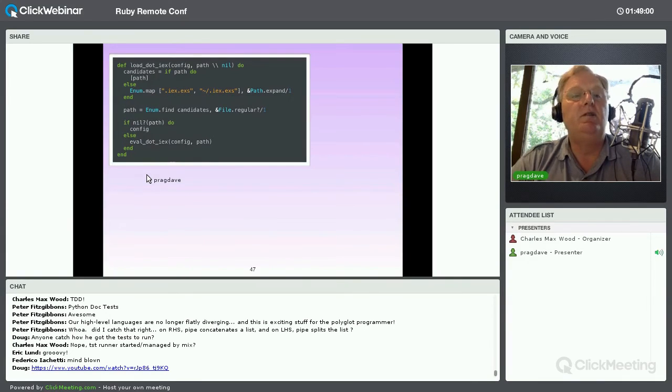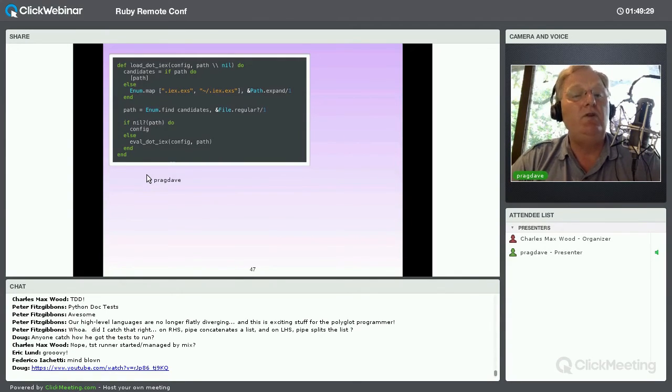This is the code that loads the .iex file. This is kind of like an initialization file for IEX that you can customize. So the rule is that if I pass it a path for that file, then that's the one it has to use. Otherwise, it's going to look for a .iex.exs file in your current directory or in your home directory. It then looks to see which of these files actually exists, and if it finds one, it's going to evaluate it. And this code works fine, looks great.